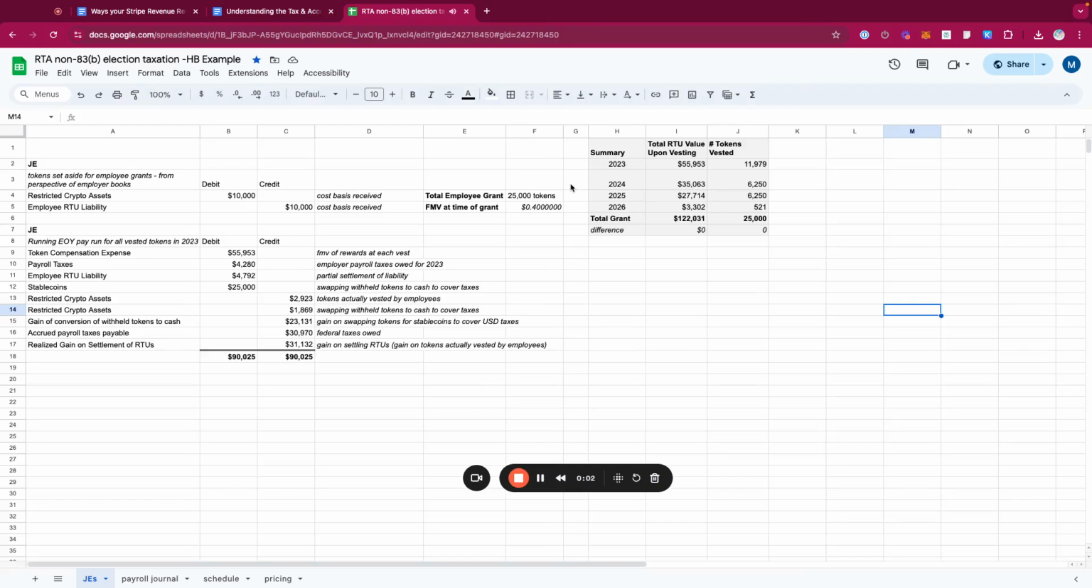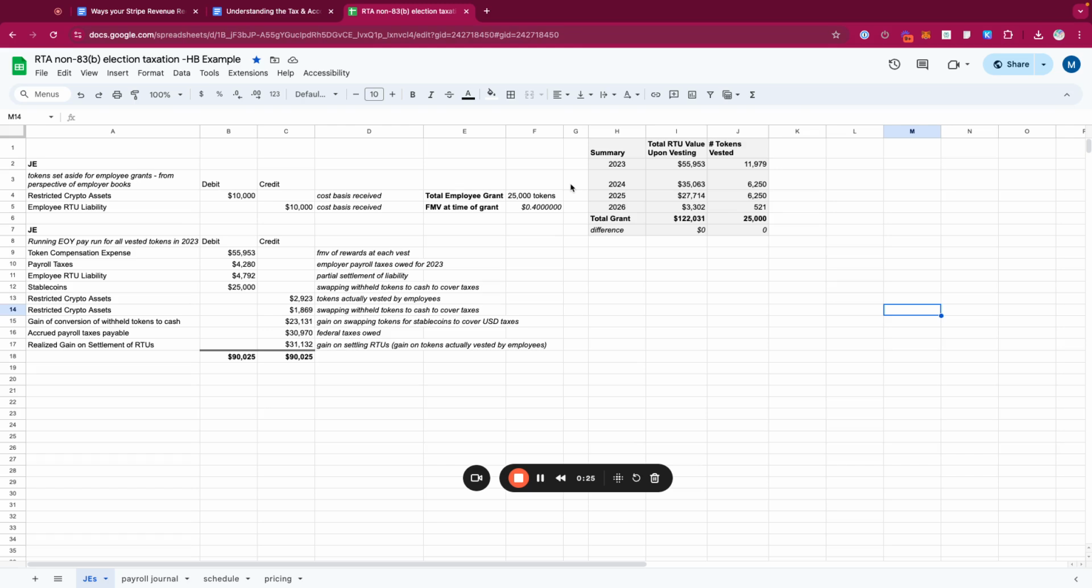Hey everyone, Mackenzie with HashBasis here, and in this video we're going to be looking at the accounting and tax implications of restricted token awards, RTAs for short, and what the implications are if the 83B election is not filed. Since we're here in the US, there's actually a section called Section 83B in the Internal Revenue Code, and it has some tax advantages to it.